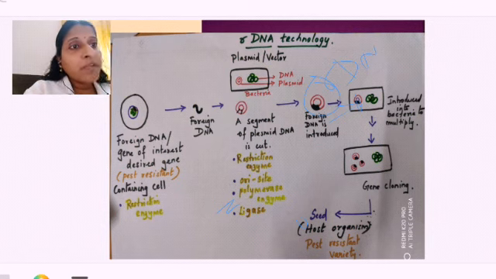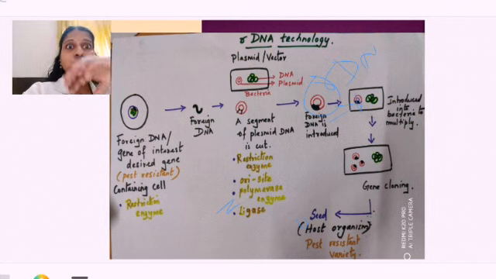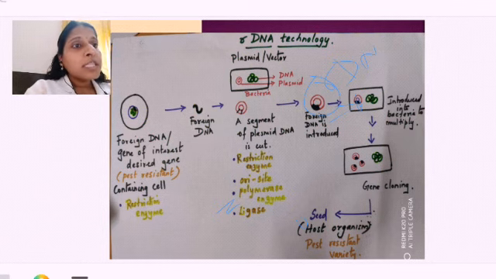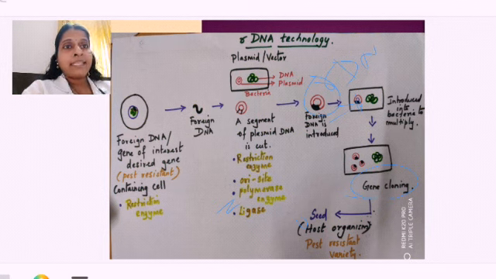Now what will this plasmid do? They will multiply. I told you they are having what site? ORI site. They will multiply. They will produce innumerable number of plasmids. All these plasmids will be having that DNA which is coding for what? That toxin which is resistant to pest. Like this many plasmids will be produced. This process we call gene cloning. What do we call it? Gene cloning. So when many copies have been produced, they are secreted out and these plasmids are introduced where? Into the embryonic seeds they are introducing it.